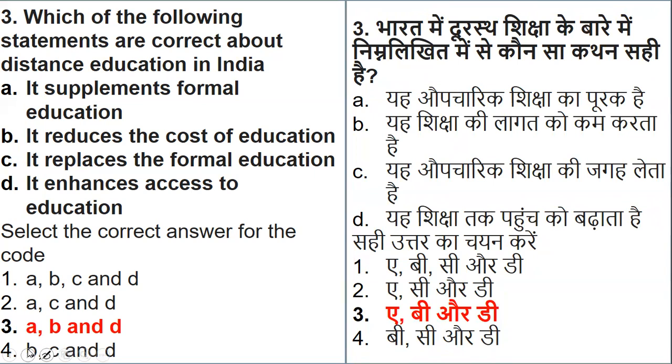Very good. In question 3, the correct statements about distance education are option A, yes, it supplements; option B, yes, it reduces the cost; and option D, that it enhances the access to education.